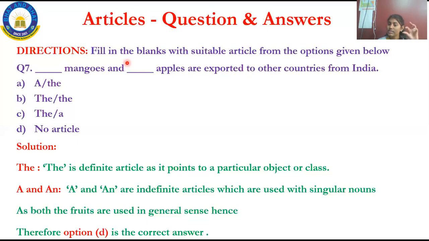If a sentence is already grammatical, there is no need to add an article. I mean, no necessity to add any article over that. Here, the sentence is already grammatical: mangoes and apples are exported to other countries. Here no article is necessary, and don't fill no article in the two blanks. Just stick to the answer. While reading, you should read mangoes and apples are exported to other countries. You should not use that no article. It's just for your lesson.